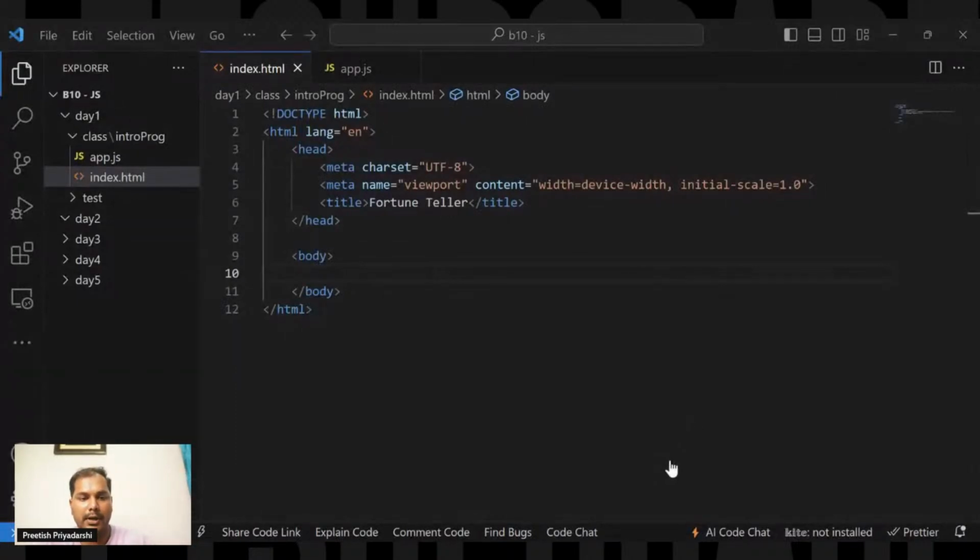Okay, what is Fortune Teller? This is a very simple app with simple JavaScript code which you'll be writing, where a user will enter a particular color like red, blue, or green, and accordingly it will tell you the fortune. Like if you choose the red color, then what will be your fortune for today, and if you choose blue, then what will be the fortune. This is a very beginner-level JavaScript intro code, not a complex one. So I hope this will be helpful for you guys.